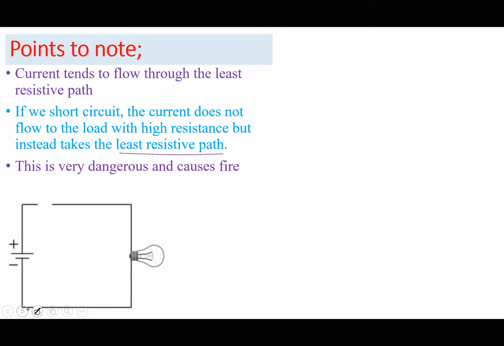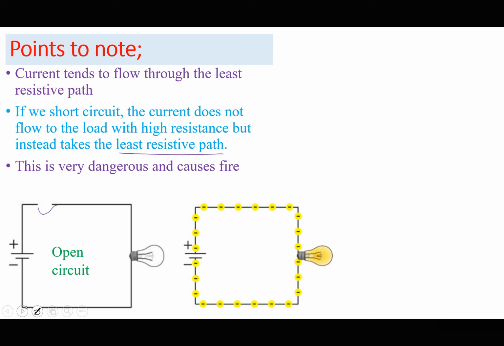So if we consider a circuit such as this one here, and we explain that when we close the switch, we cause current to flow through the bulb, and the bulb lights. But before closing the switch, we have what we call an open circuit. An open circuit is one in which there is no current flowing because the circuit is incomplete. So when we close the switch, we have what we call a closed circuit, because current is flowing and it has no other option apart from going through the bulb.